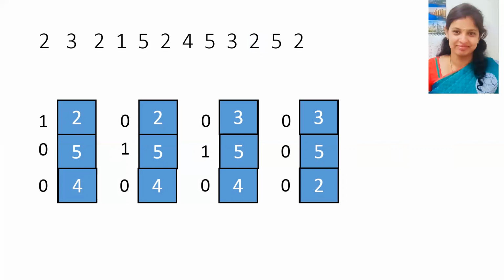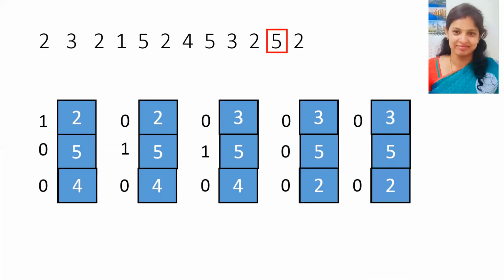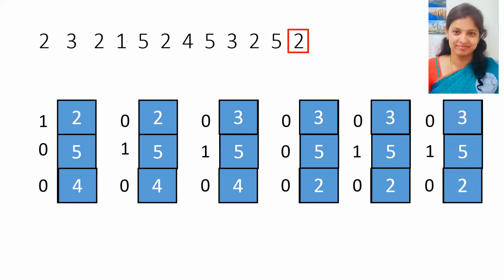Next, we have 5 in the memory, and 5 is available in the frame, so its reference bit changes to 1, and for 3 it remains 0 and for 2 it remains 0. Next, we require 2 in the memory, and 2 is available in the frame, so its reference bit is changed to 1 and 3 remains 0.